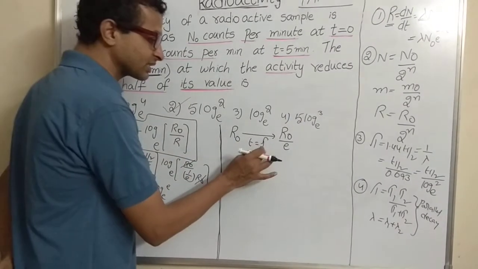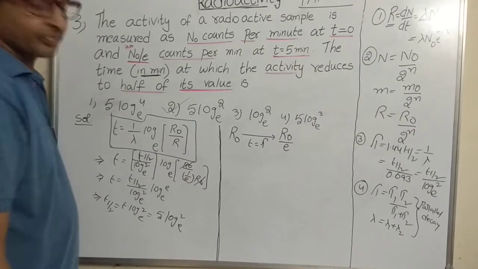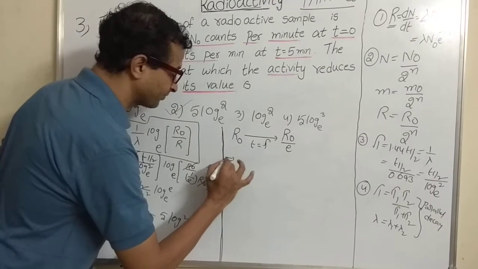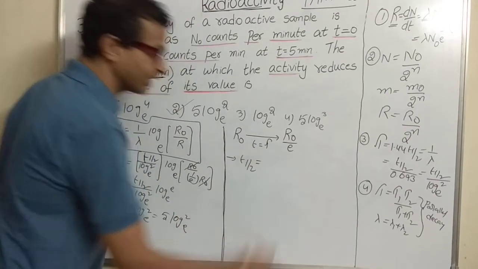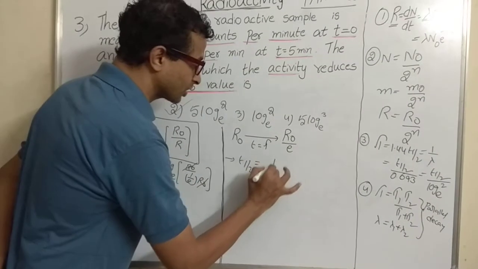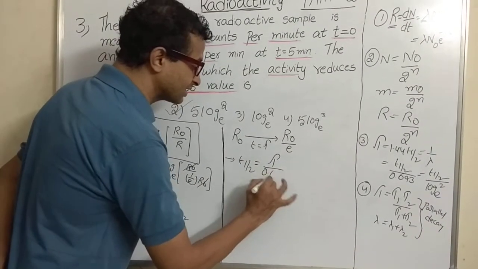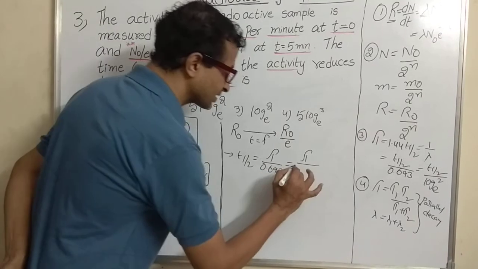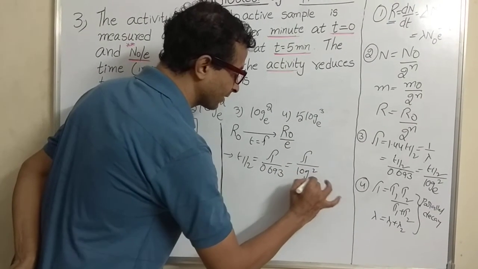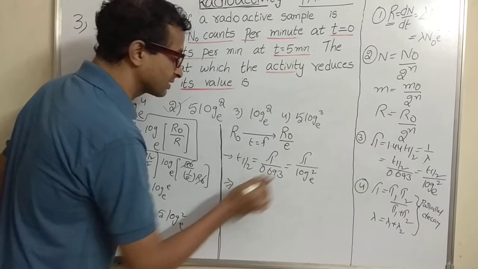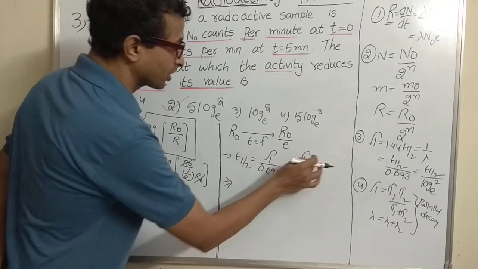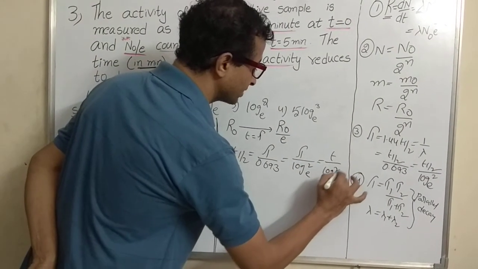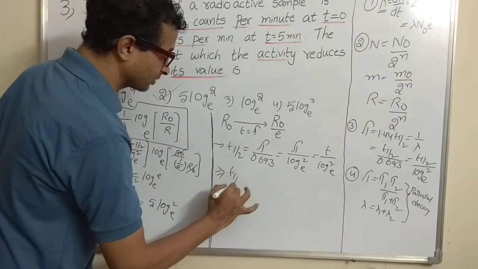So if you know this time tau, what is the relation between tau and half-life? The half-life of the given sample is equal to tau upon 0.693, and 0.693 is log 2 base e. From this, tau is given as t half upon log 2 base e.